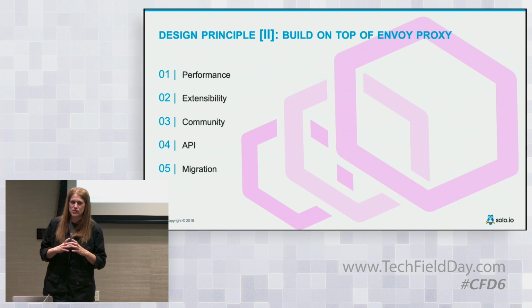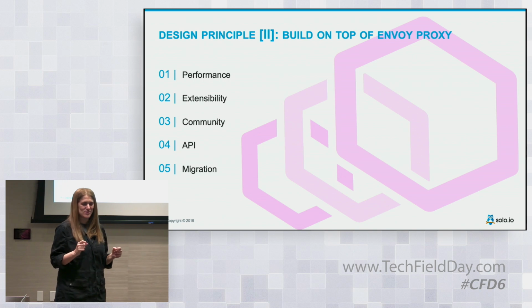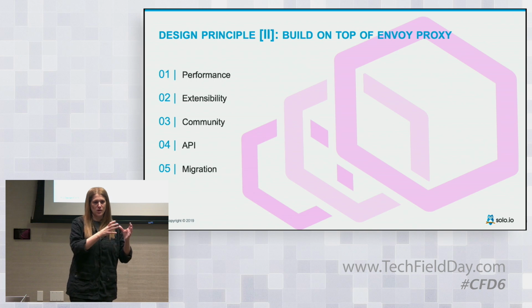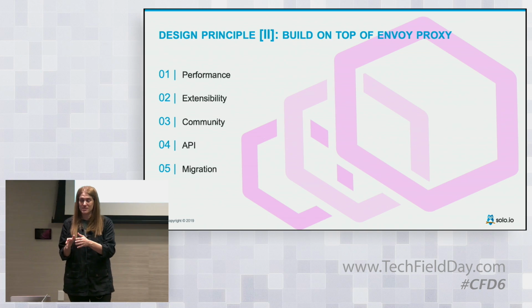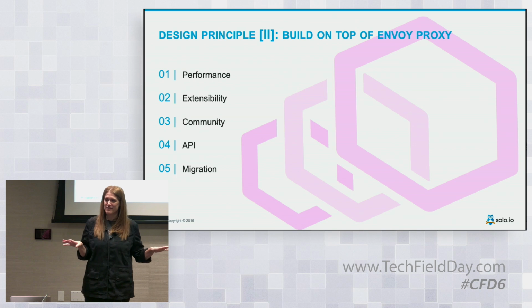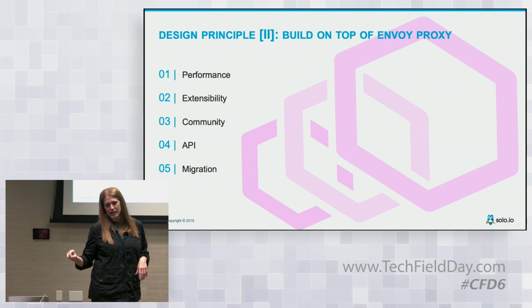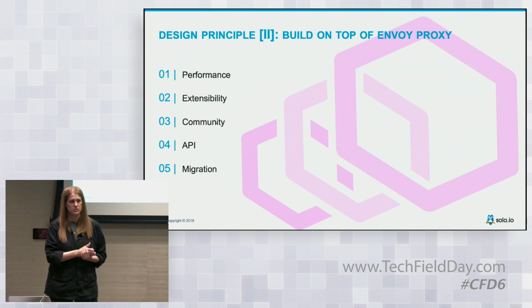And the last one is migration. As I said, when we started the company, what I wanted was to help people migrate from monolithic to microservices. Guess what? The reason Envoy was created wasn't because of service mesh. It was because Lyft needed to migrate from monolithic to microservices. So that is a perfect use case for this proxy.